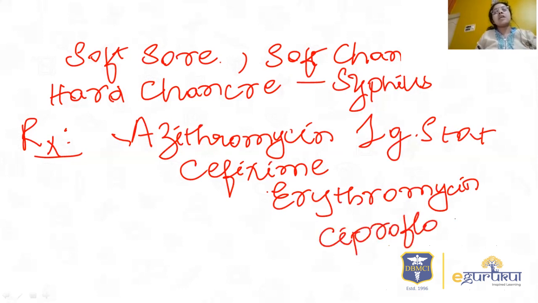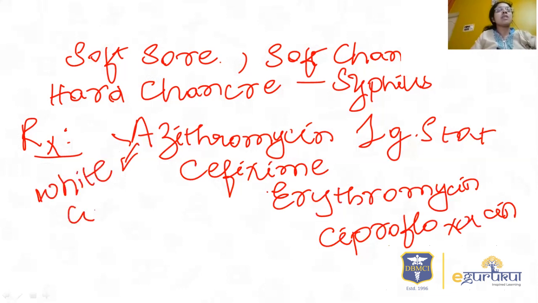So if you are planning to give treatment for chancroid in syndromic management, here you can use the white color kit. So white color coded kit can be used in the treatment of chancroid.